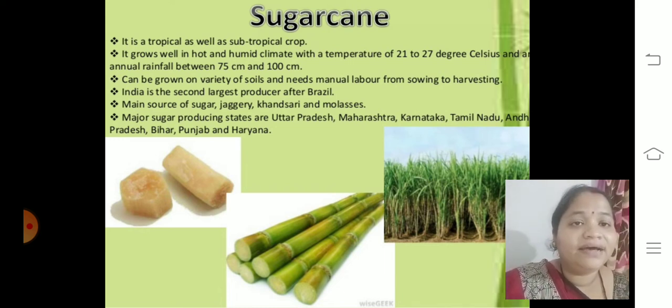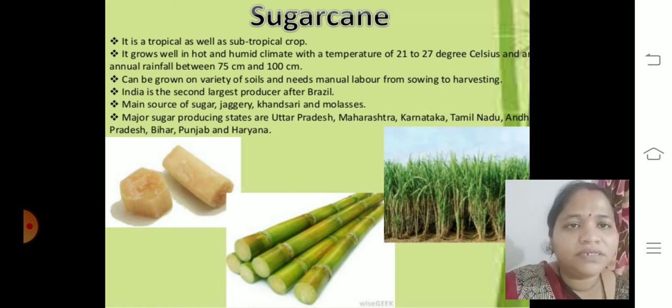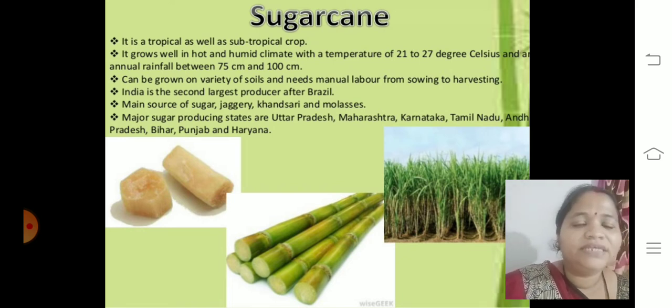India is the second largest producer after Brazil. The main products we get from sugarcane are sugar, jaggery, khandsari and molasses. The major sugar producing states are Uttar Pradesh, Maharashtra, Karnataka, Tamil Nadu, Andhra Pradesh, Bihar, Punjab and Haryana.